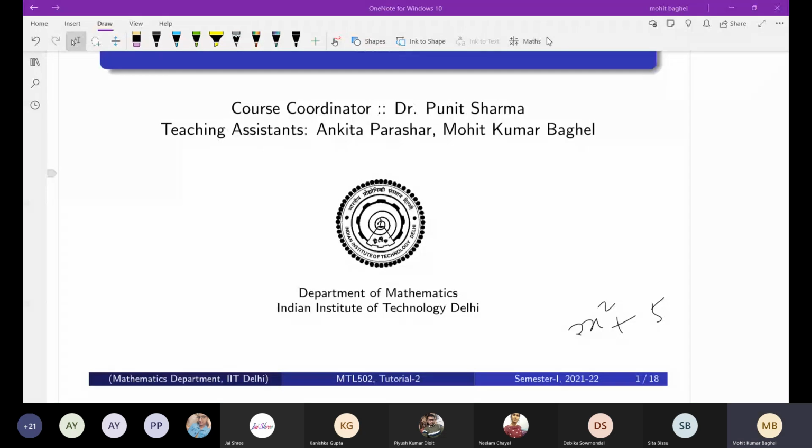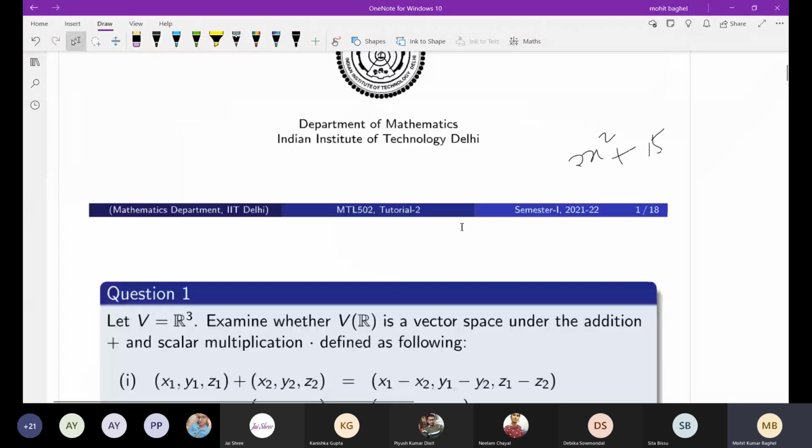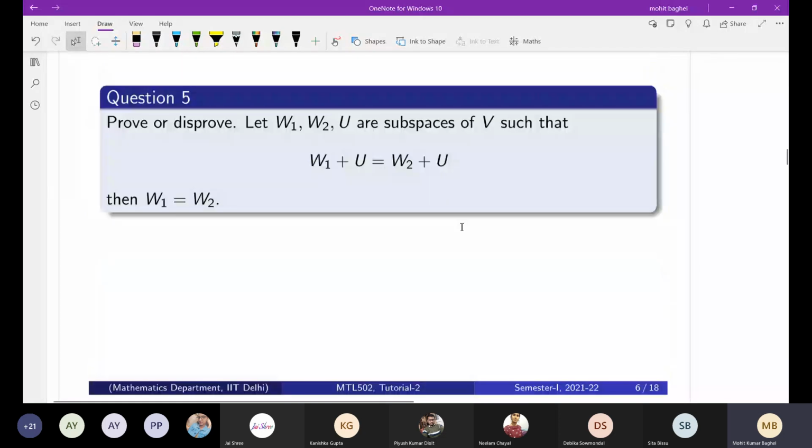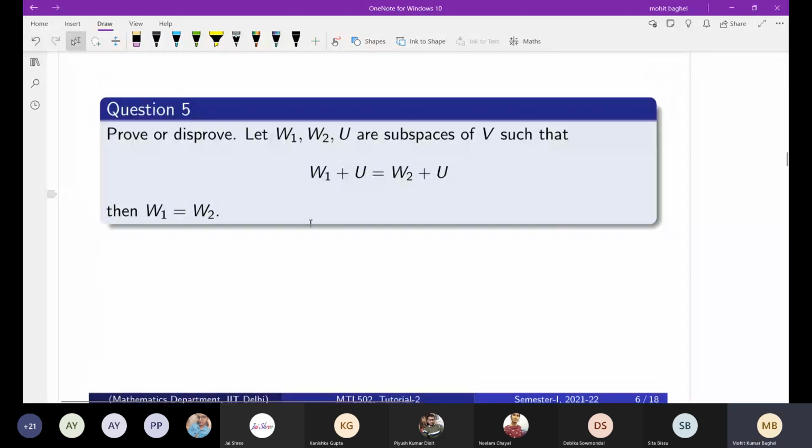So let's continue where we left the question. I think till question 5 we have done, because for question number 5, for this question you have given me a counter example so that you can disprove this statement. All right, everybody is with me on this statement.